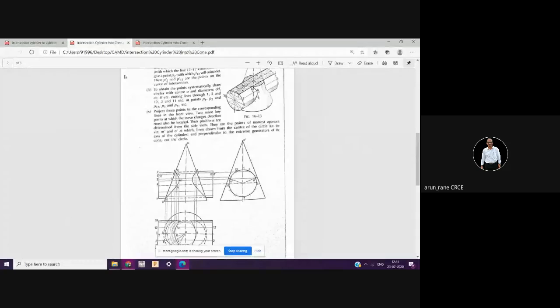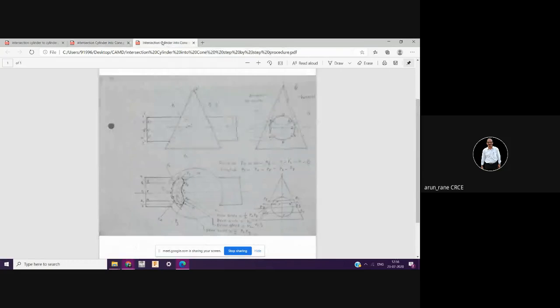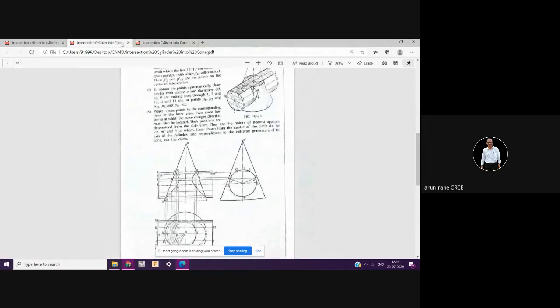This is the third and the last assignment on intersection. Then we will have one more drawing on auxiliary view, one or two drawings. And for this I have given the step-by-step procedure also, how to draw. First you try to understand this.